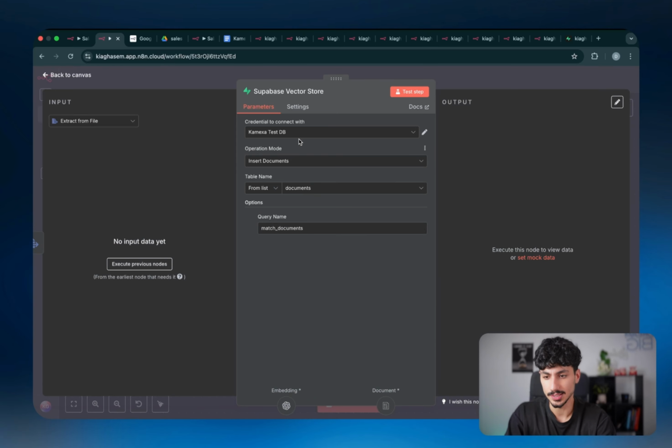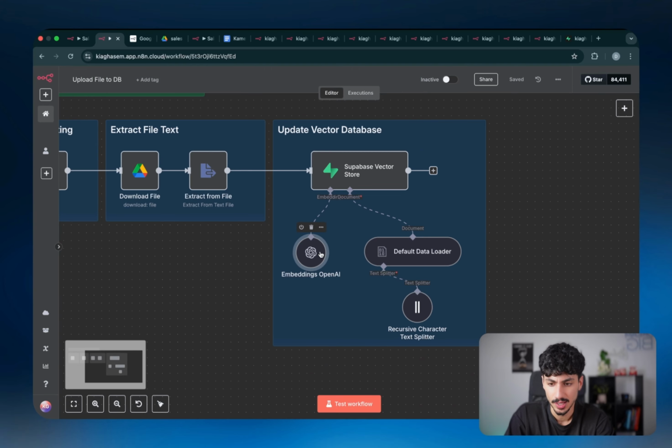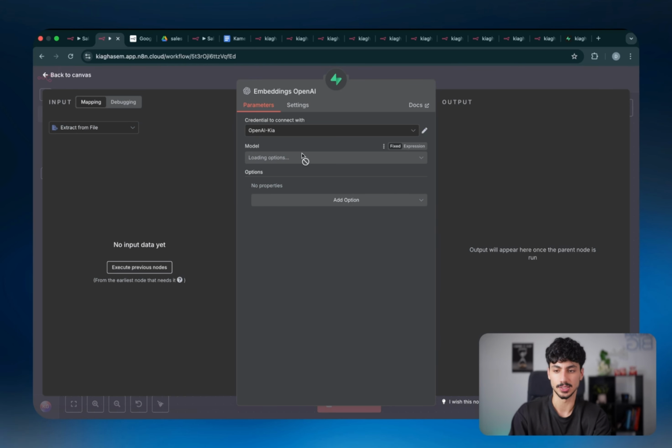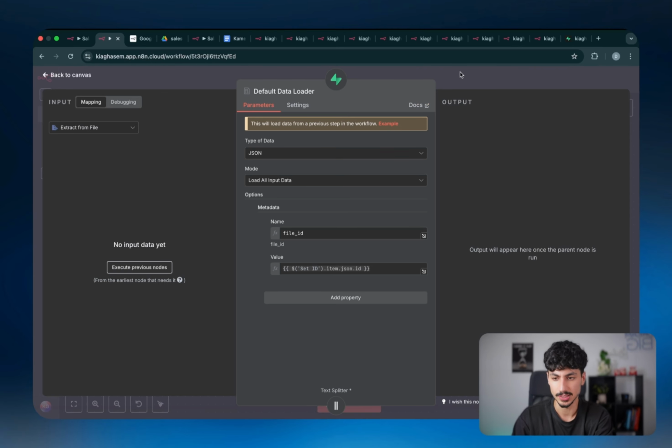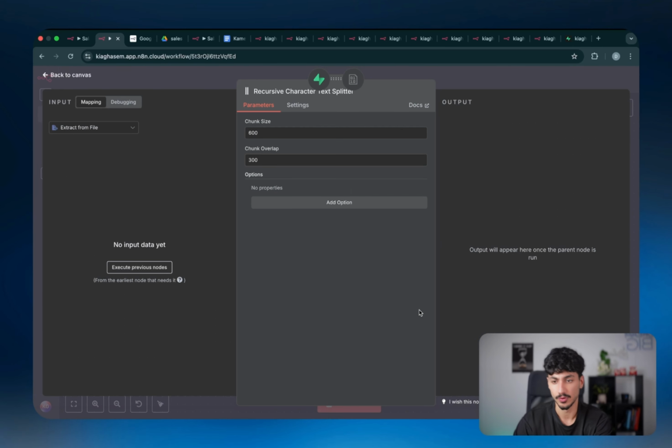So then in this instance, the operation that we're using is we're inserting a document. The query name is matching document, so leave it exactly as it is. For the embeddings model, which is basically just being used to convert text to numbers, just use text embedding 3 small. And then for the data loader, you basically just want to leave it exactly as it is. And the recursive character text splitter, which is basically just defining how many characters we're putting inside each chunk that's going inside the database, you would also want to leave as it is.